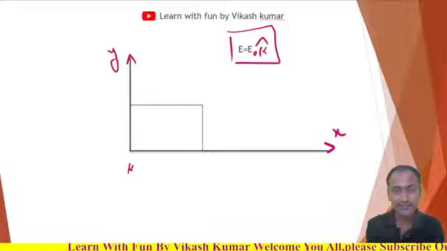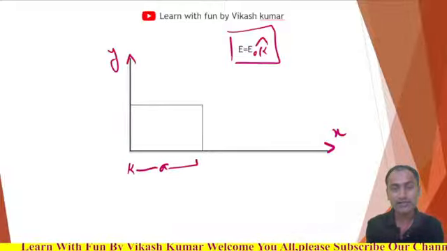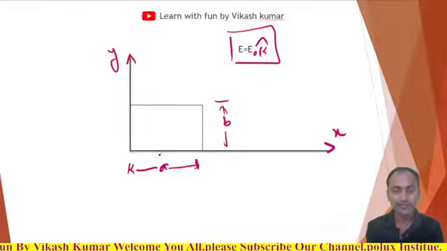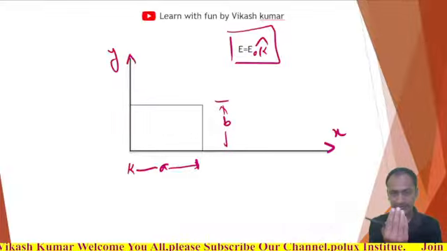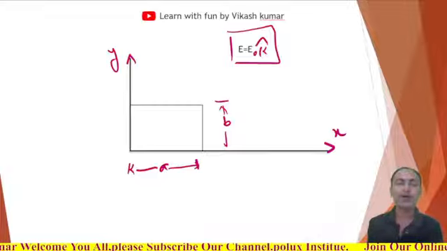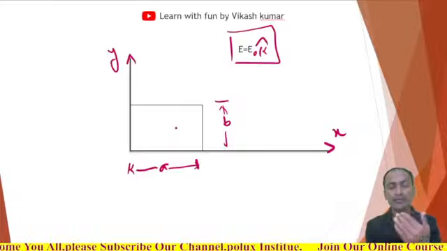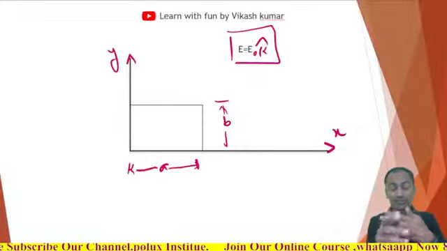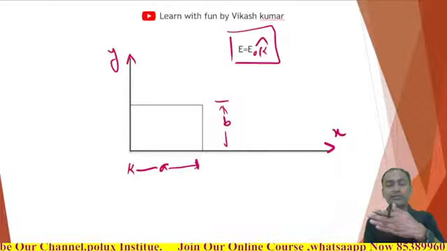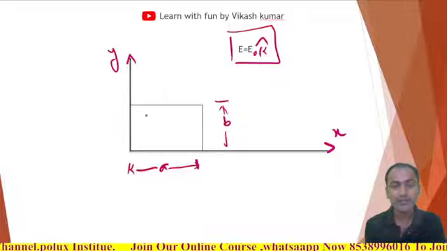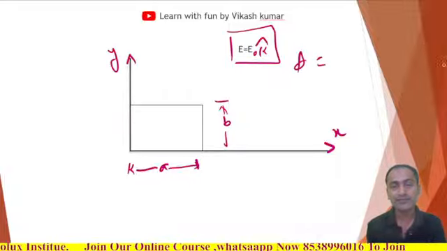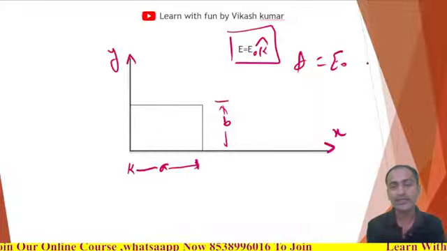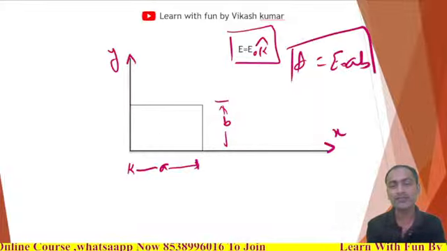Let's say this length is A and this is B. The electric field is directed outward this way, and the area vector will also be this way. So the angle between them will be 0 degrees. So the flux can be written as E naught into area. The area of this shape is A into B. So this is the electric flux through this.